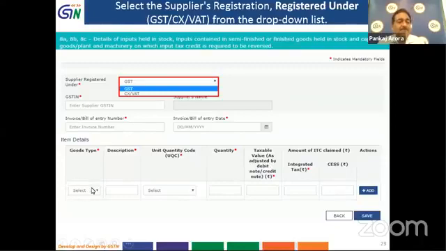So you will have to choose the relevant category to which the goods pertain, and then you will enter the description of such goods, that is, by what name or nomenclature these goods are known. Then you will have to enter the unique quantity code by selecting it from the drop down menu, and enter the quantity of stock which is available with you.